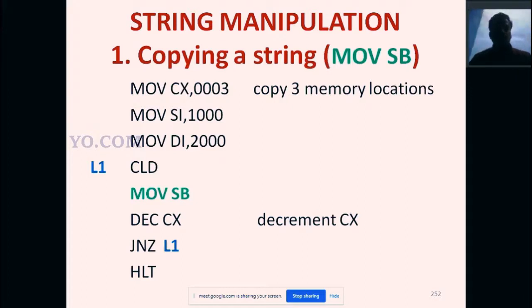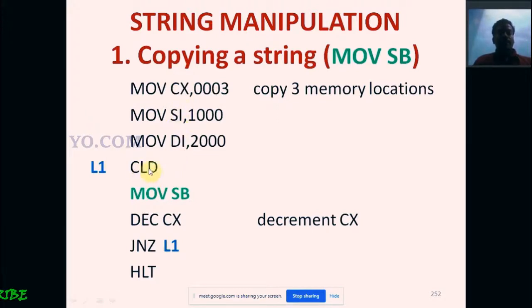Next, move SI. SI means source index, that is a source address. So from-to address, SI is the from address. From 1000 we are copying the data and pasting it in 2000. That is moving or copying. From 1000 we are copying the data and pasting the data in 2000. So DI is the destination index.